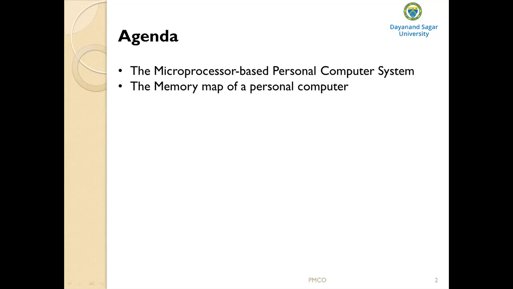And what is the size of the memory of this microprocessor 8086? How many memory locations is it able to address? Again, that depends upon the width of the address bus. This 8086 microprocessor has a 20-bit address bus. So 2 to the power of 20. 2 to the power of 20 means how many bytes? 1 megabyte. So this 8086 microprocessor was capable of accessing 1 megabyte of memory.